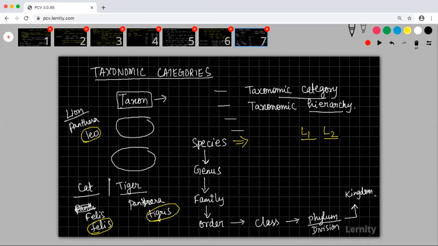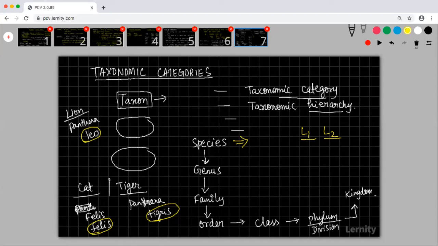But if you are going to talk about Homo sapiens and Panthera leo, we belong to two different species altogether. Okay, so any two organisms that are exactly morphologically the same, anatomically the same, reproductive ability wise the same, everything similar, we put them together in the same species. So many species with similar characters are arranged together in the genus.